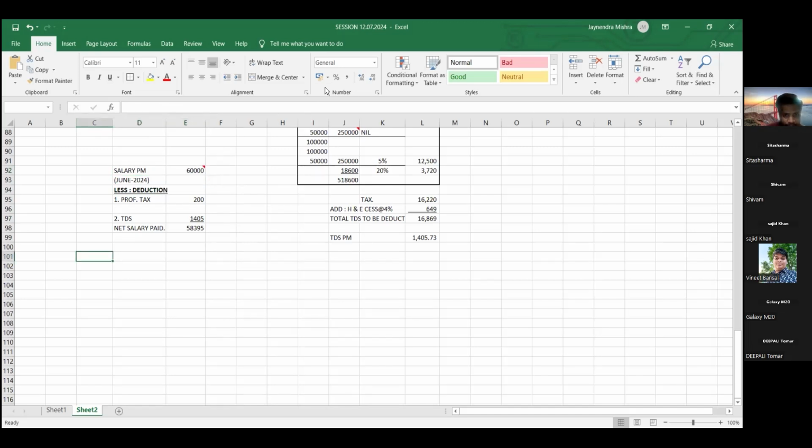What should the entry be? Normally the due entry is passed on the last day of the month, which is 30th June.